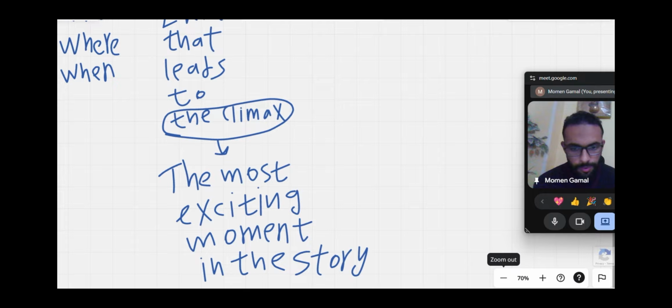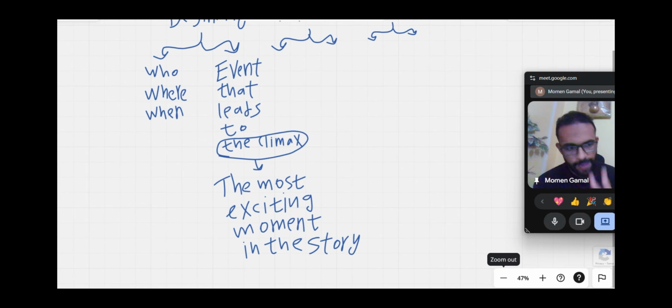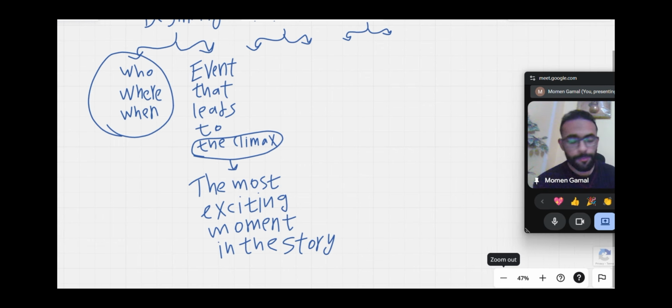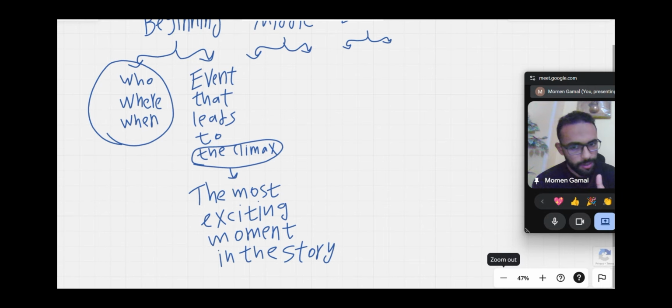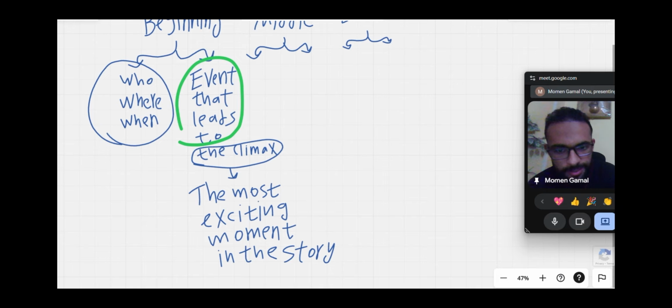So again, in the beginning, I have 2 paragraphs. The first paragraph is the setting: who, where, when, what's happening, the surroundings, the atmosphere. In the second paragraph, you write the event that leads to the climax, the event that happens right before the climax, not the climax. We don't write the climax here. This is in the beginning.